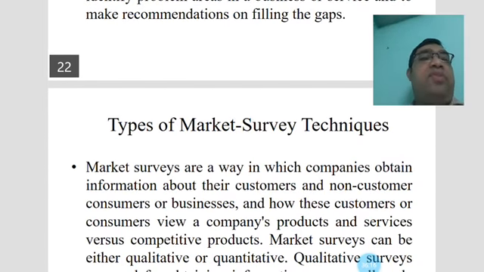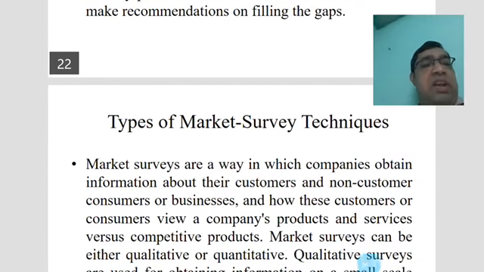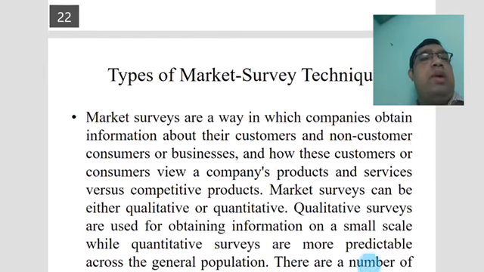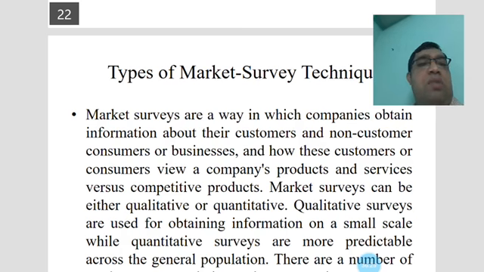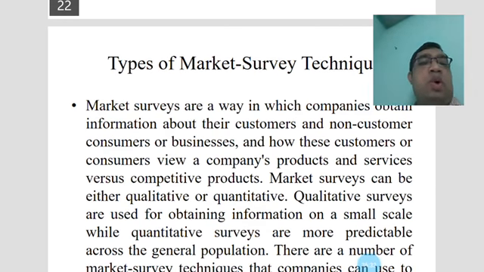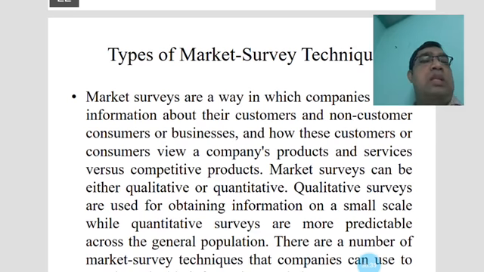The types of market survey techniques. Market surveys are a way in which companies obtain information about customers and non-customers, consumers or businesses, and how these customers or consumers view a company's product and service versus competitive products.